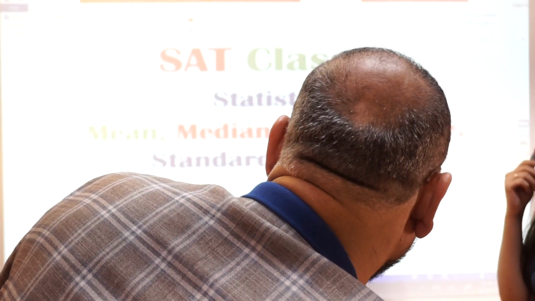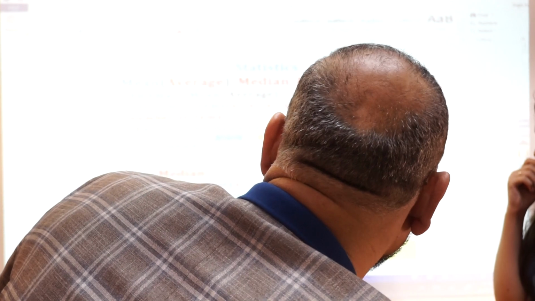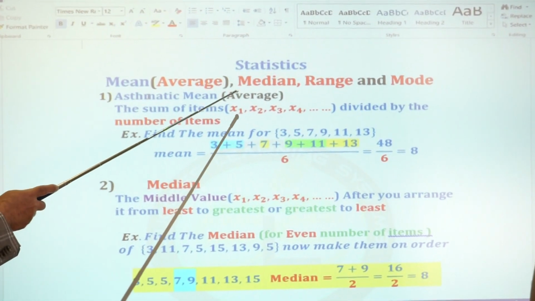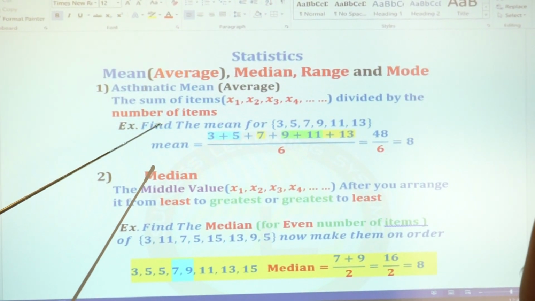Now, our class today is SAT statistics: mean, median, mode, range. I have some definitions. We're going to discuss them, me and my students. What is the meaning of the mean? Mean is sometimes called average in the SAT. We call it average or mean.